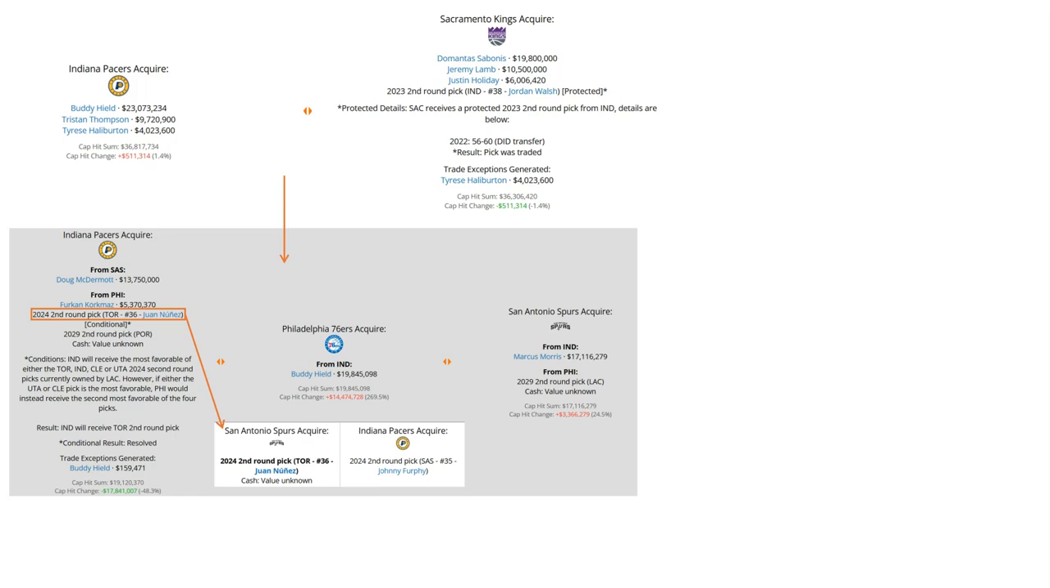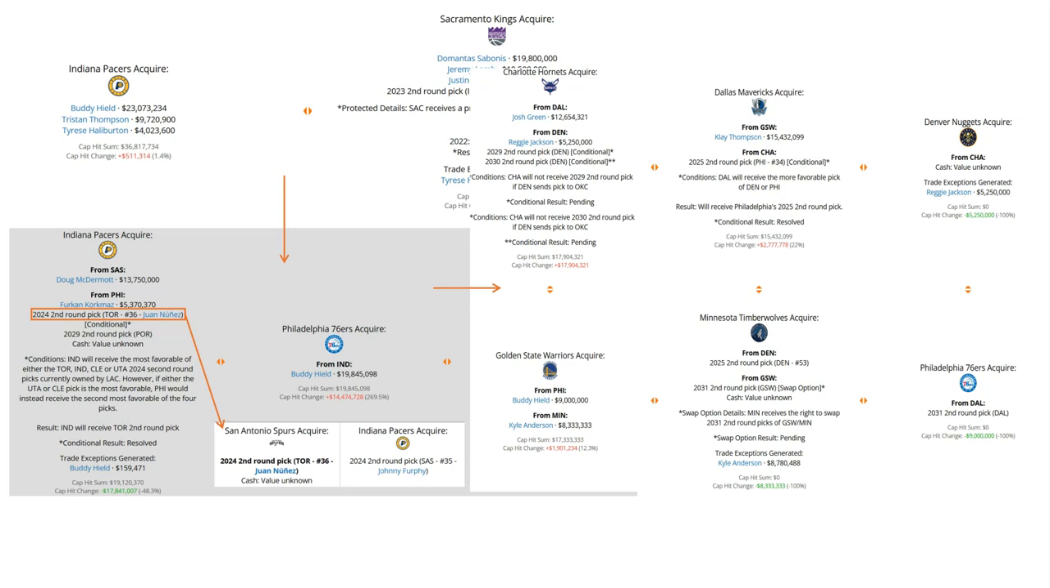Furkan Korkmaz and Doug McDermott haven't been traded again. Korkmaz basically has kind of disappeared from the NBA landscape, while Doug McDermott is basically stuck as a bench warmer right now for the Pacers. And same thing goes with Marcus Morris, basically. For Buddy Hield, however, he would later get flipped in a big-time 6-team trade in which he was later sent to the Golden State Warriors.